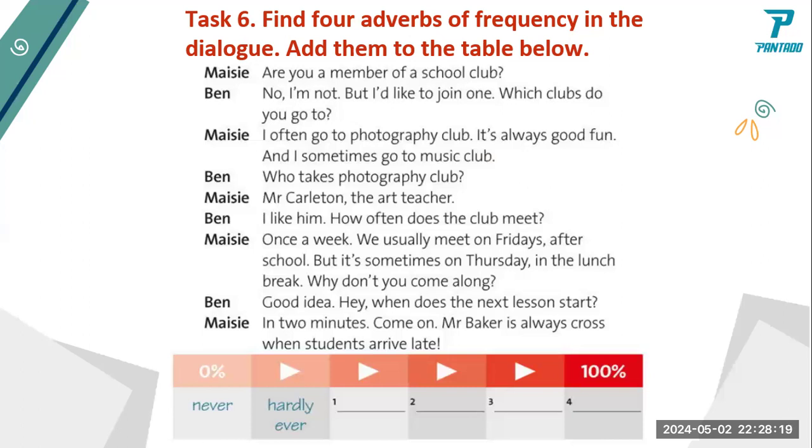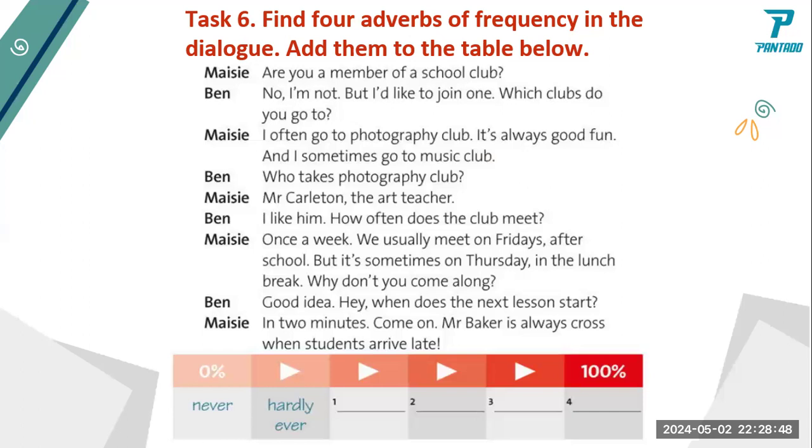Next, Ben. Photography club. Mr. Carleton, the art teacher. Who often does the... Once a week, we usually meet on Fridays after school, but it is sometimes on Thursday in the lunch break.